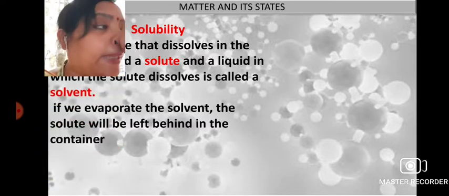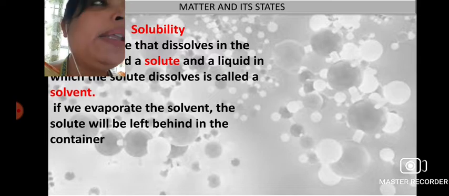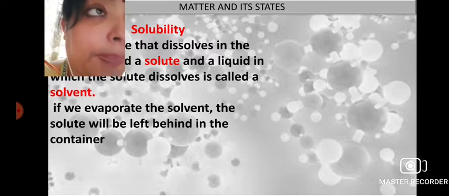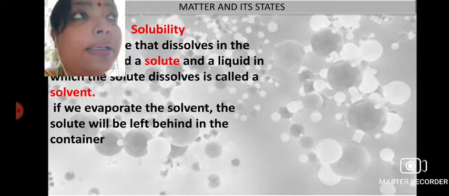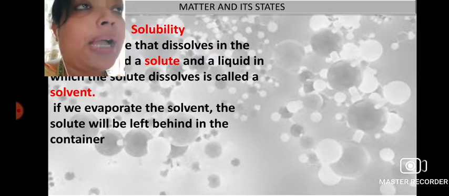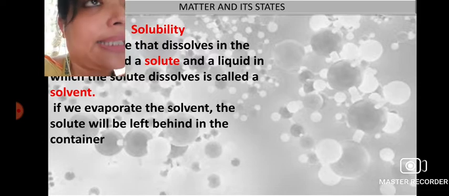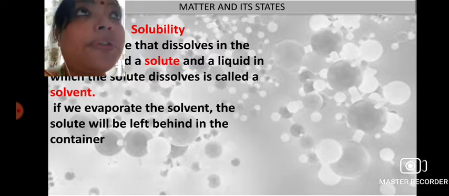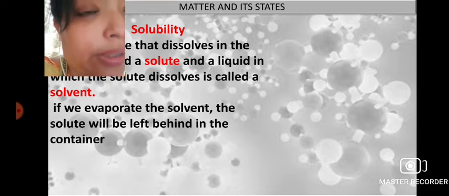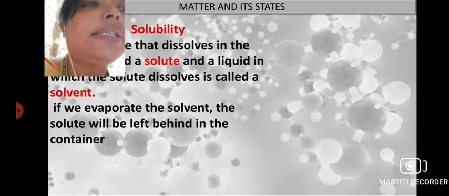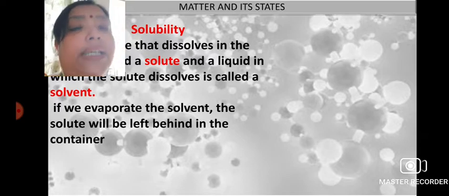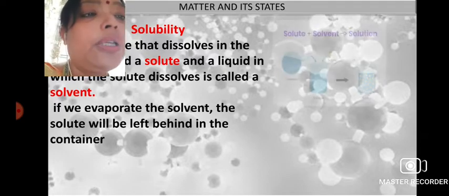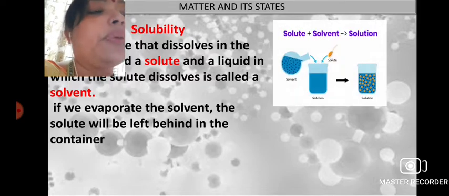So when a solid or another liquid is immersed in a liquid, a new type of liquid is formed, and that is called a solution. The substance which is dissolved is known as the solute, and the one in which it is dissolved is known as the solvent. If the solvent is evaporated, the solute will be left behind.